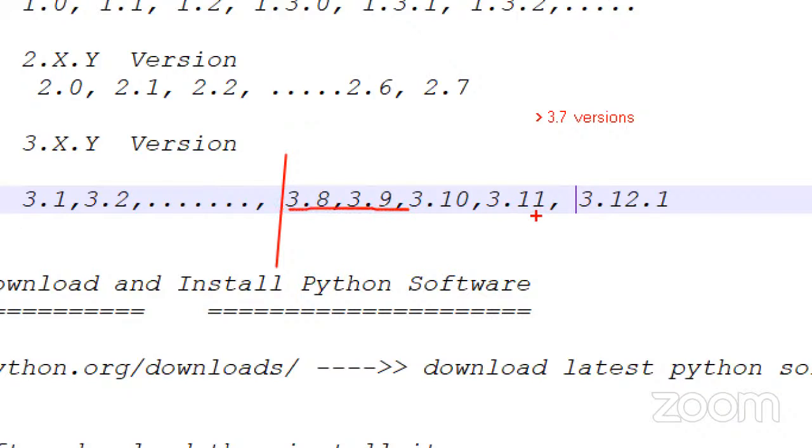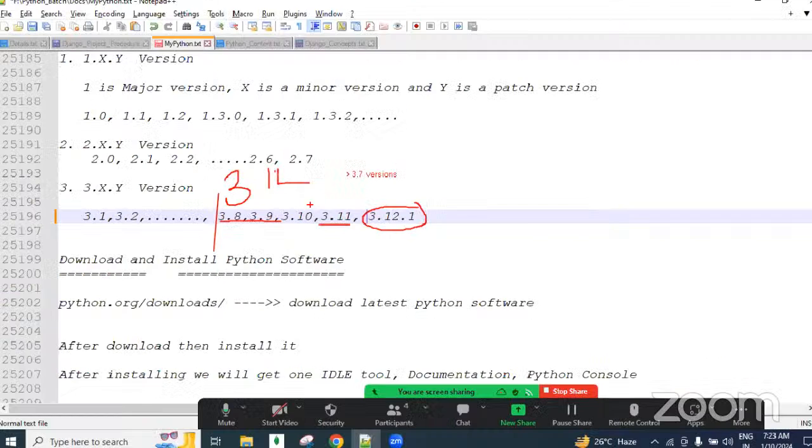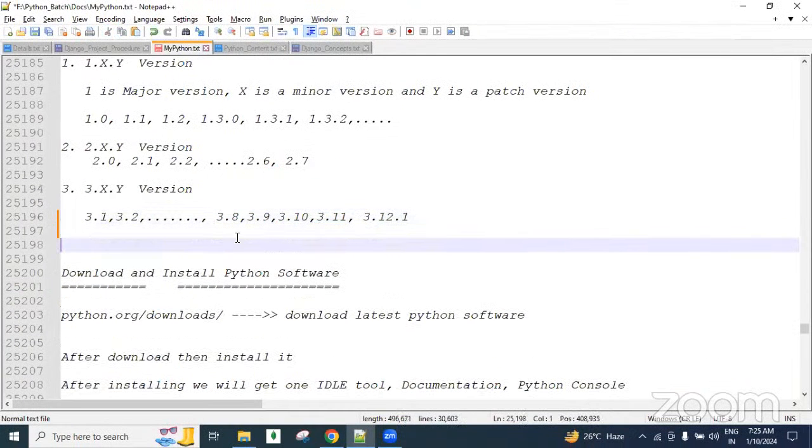If your project started only in 2023, then those projects may use 3.11. But if you say your project started 2 years back and you used 3.11, or that you are using Python 3.12 in a project started 2 years back, then neither is suitable, since those versions were not available at that time. Then the interviewer will understand you are a fake person. Got it? Yes, this is about the versions.